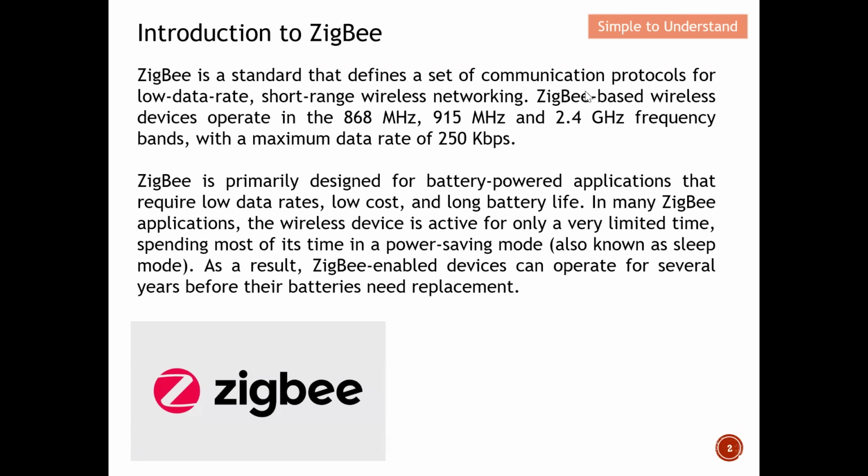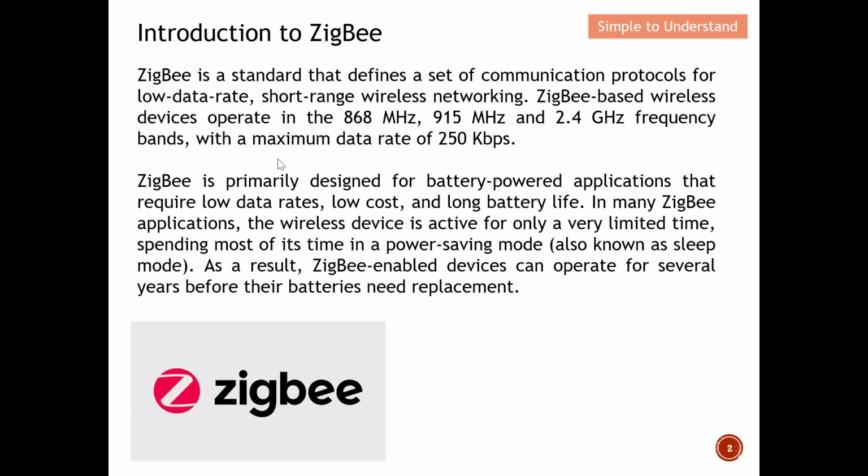ZigBee is actually a wireless device. They operate in the 868 megahertz, 915 megahertz, and 2.4 gigahertz. From here, you can see that ZigBee operates in the unlicensed band, and their maximum data rate can be up to 250 kilobits per second. So basically, these are all the features of ZigBee.